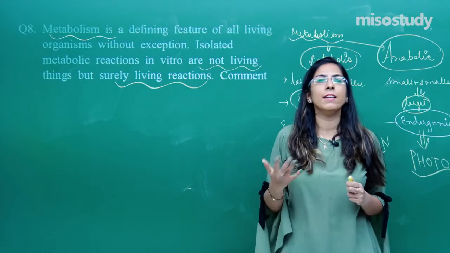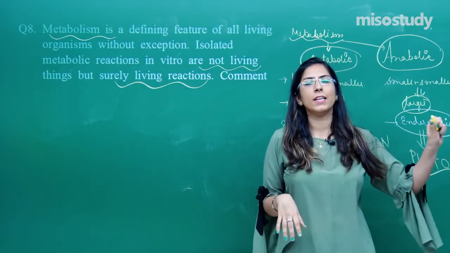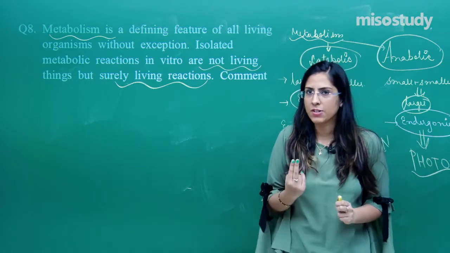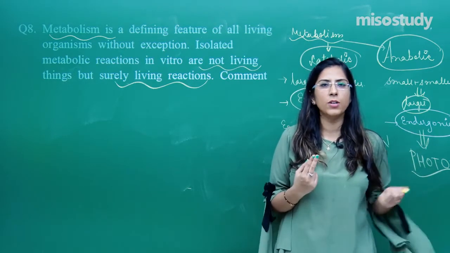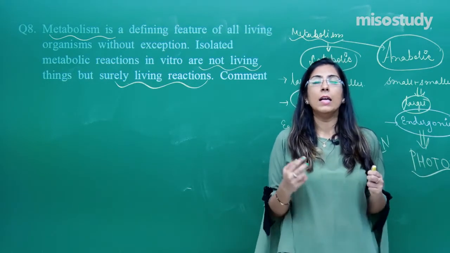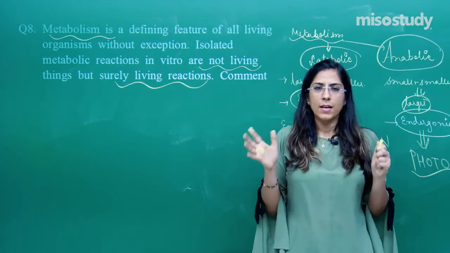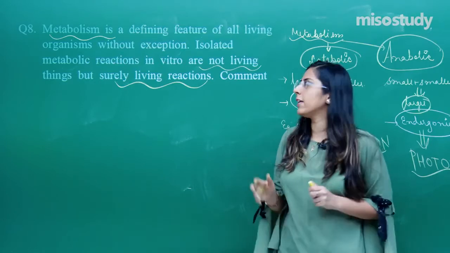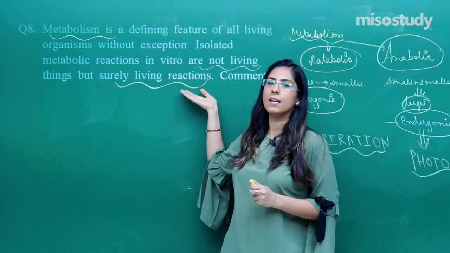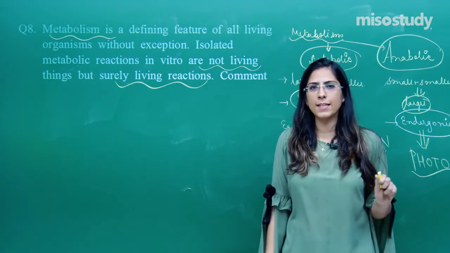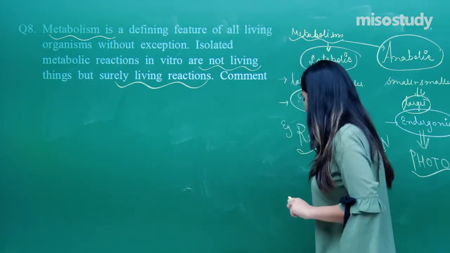energy is released or sometimes energy is created; sometimes they utilize energy, sometimes they release it. So the two types of reaction that we know, hope you have studied in thermodynamics, are the exergonic and endergonic. So energy is involved somewhere or other. If energy is involved, definitely those reactions are considered living reactions, but actually those reactions are not living things, right? This is how you can write it.